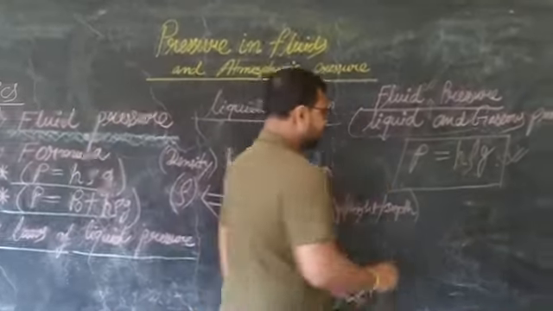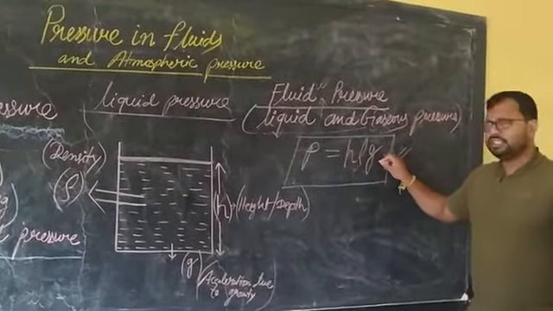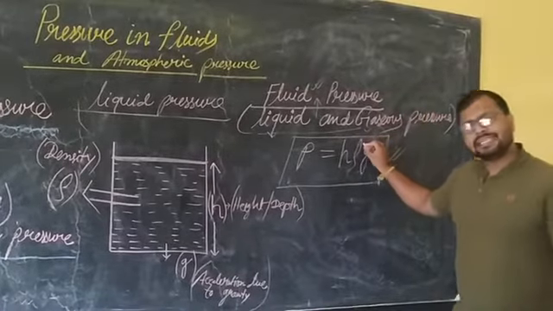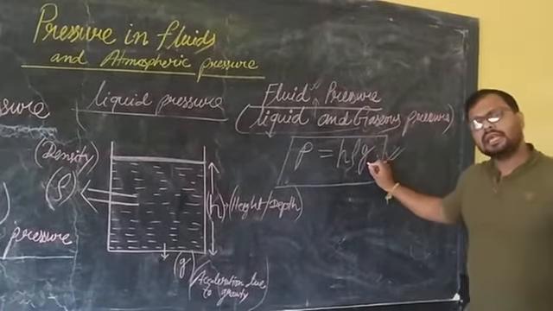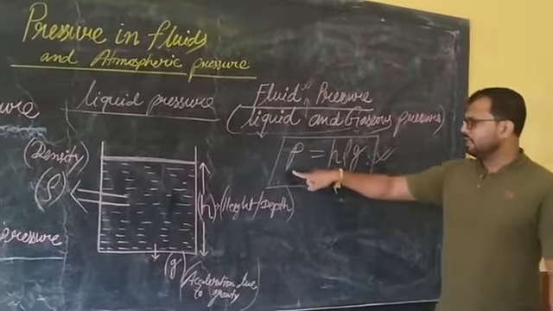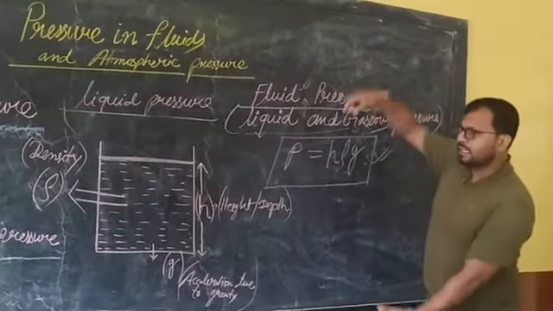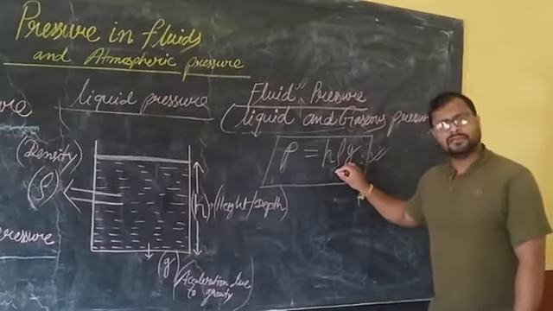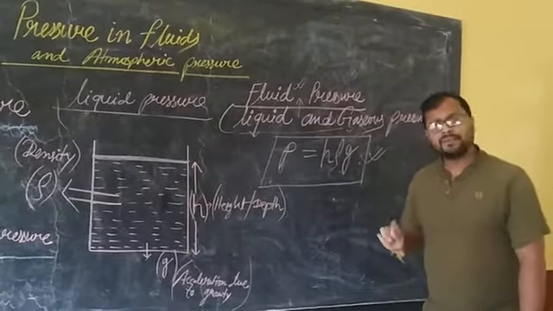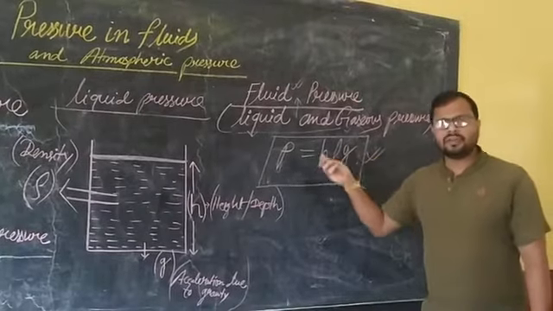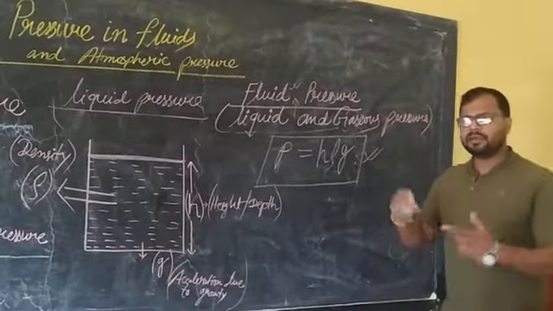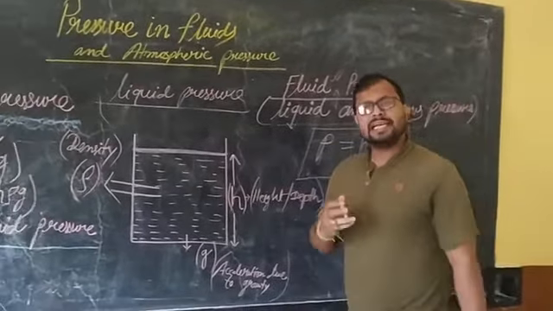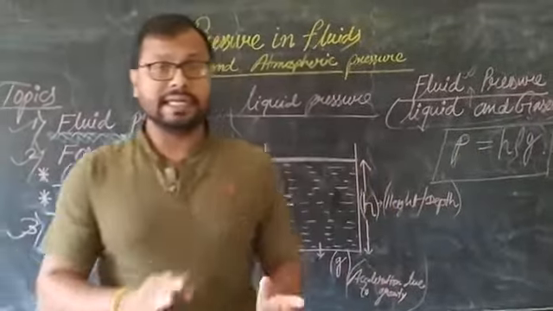The formula is: pressure is h rho g. h is the height or depth of the container. Rho is the density of the liquid. And g is the acceleration due to gravity. It means that if you increase the depth of the container, the pressure will also increase. If you increase the density of the liquid, the pressure will also increase. And the value of g generally does not change for a particular planet. So altogether, these three factors decide the liquid pressure for a container.